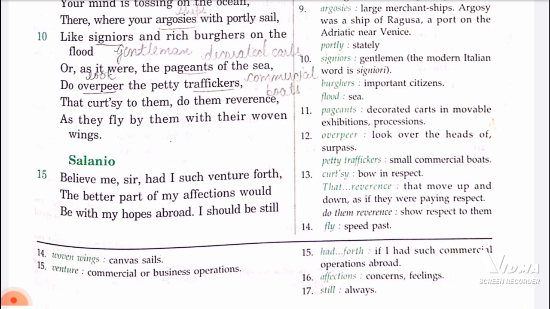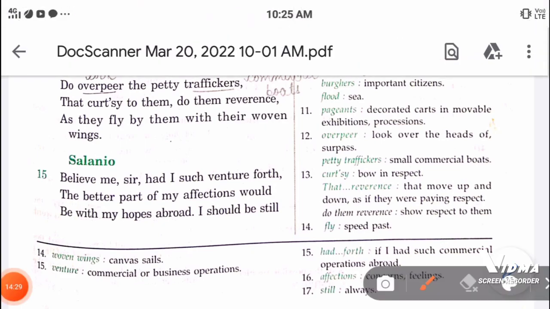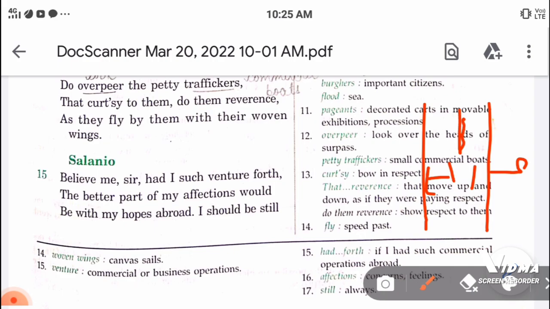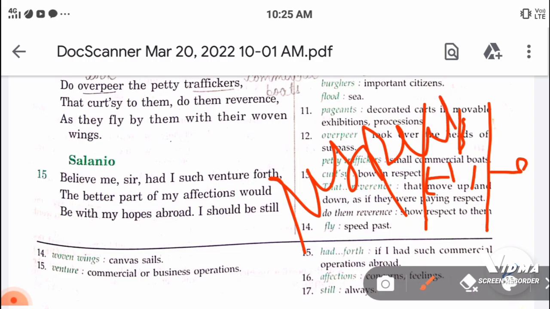Like if the little boats are in your way, and your ship is coming like this, they just get aside. They just get aside. This is a type of respect which is given.